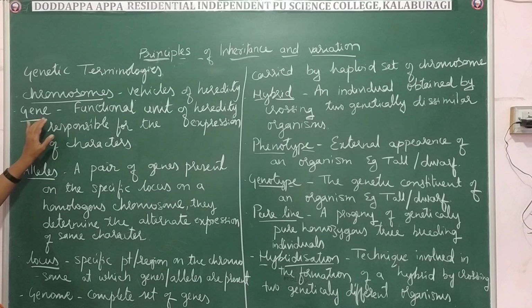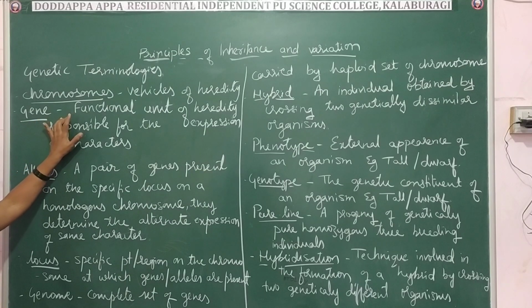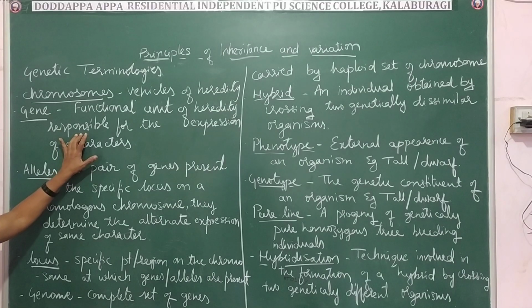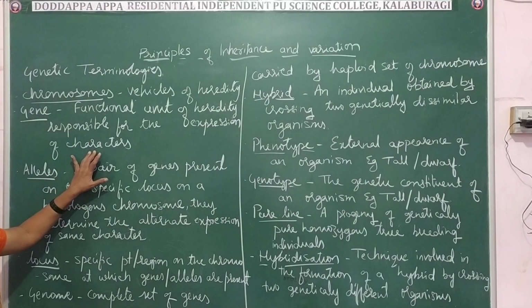Now next is the genes. So genes are the functional units of heredity. They are the functional unit of heredity responsible for the expression of a character. They are the functional unit of heredity which are responsible for the expression of a particular character.